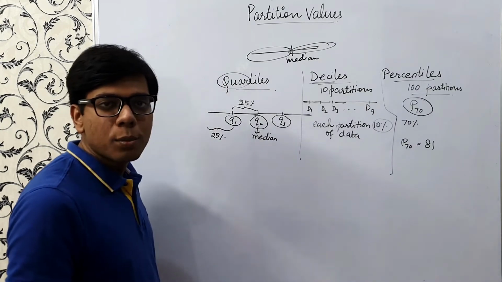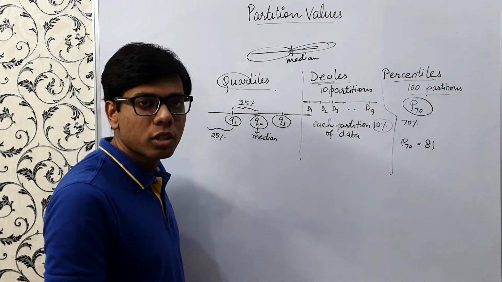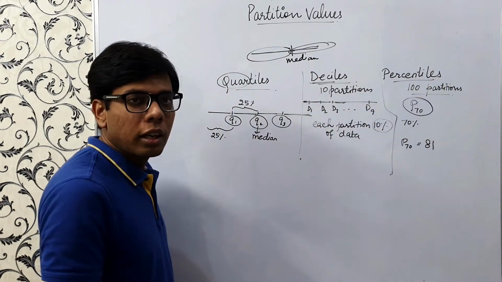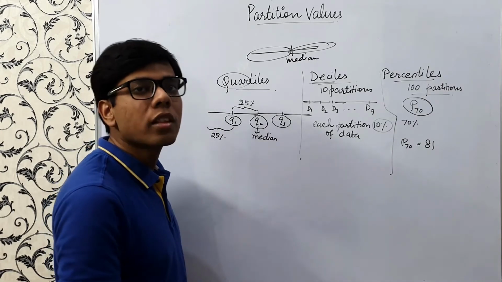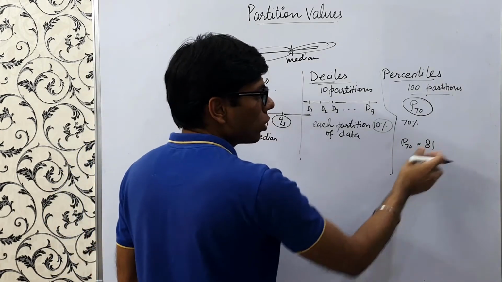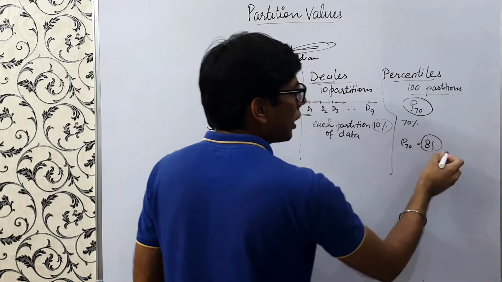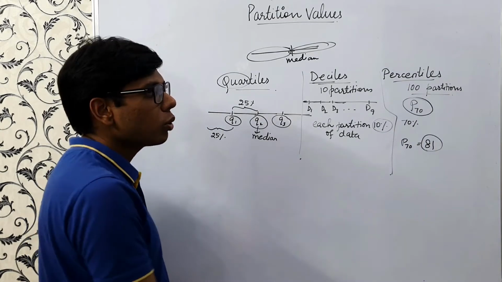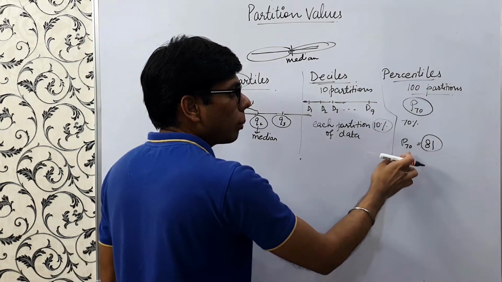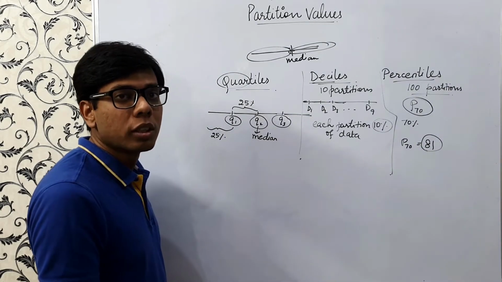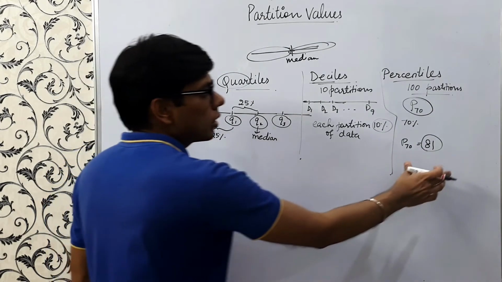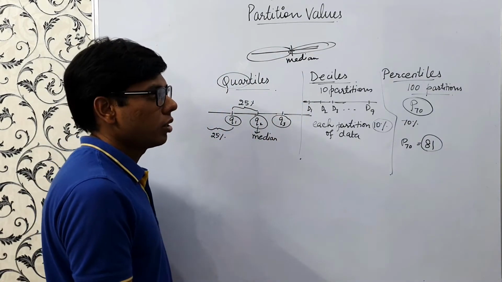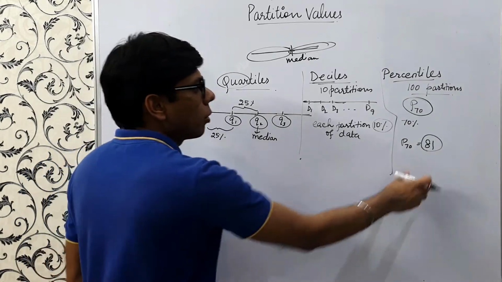Like in many exams, you have seen that we don't get percentages in our results, we get percentiles, because it's a relative measure. It measures you on the basis of the performance of other students. Suppose your marks were 81, so your percentile score was 70, because you were better than 70% of the students. So this is percentiles. It divides the data set into 100 partitions. These are quartiles, deciles, and percentiles.